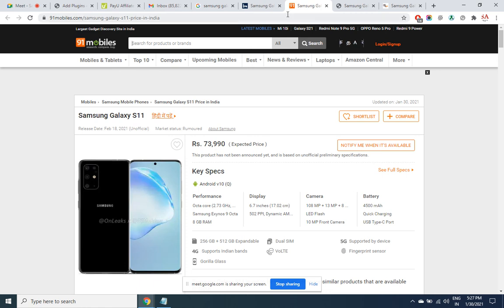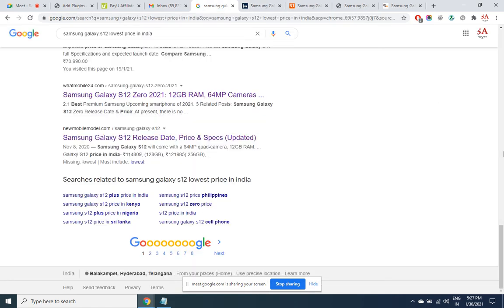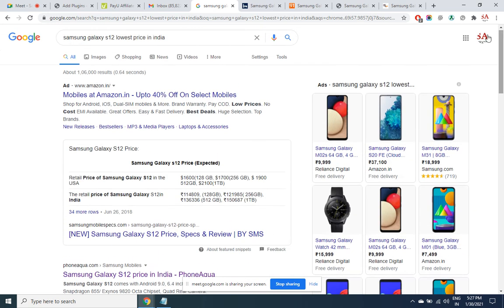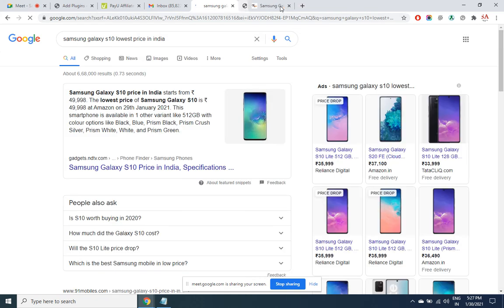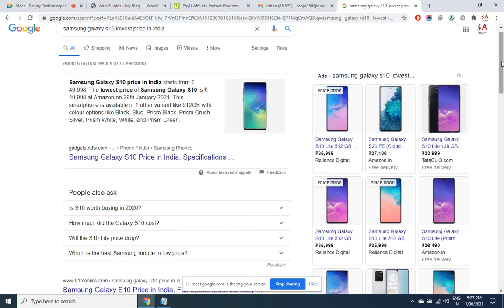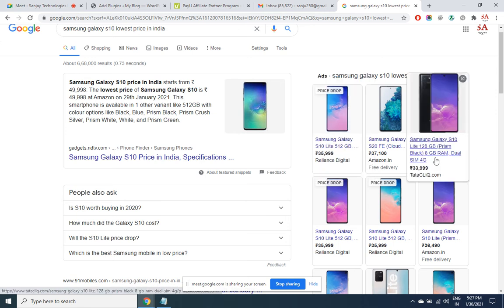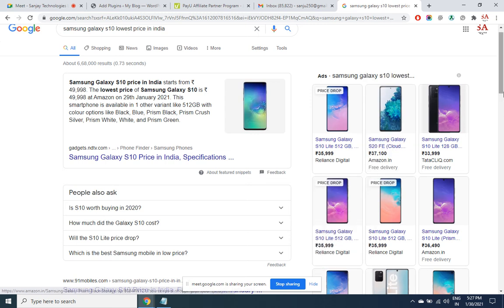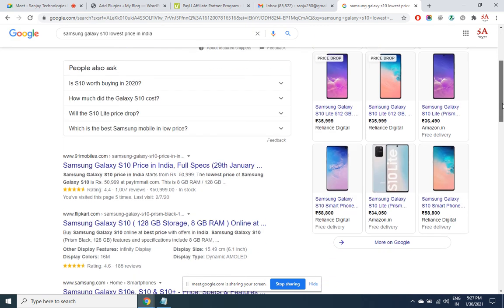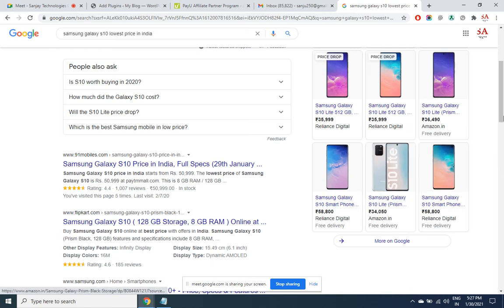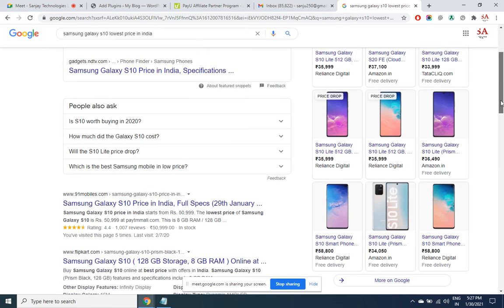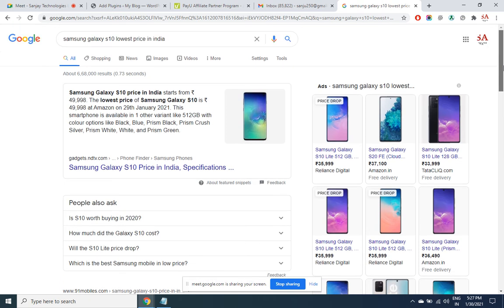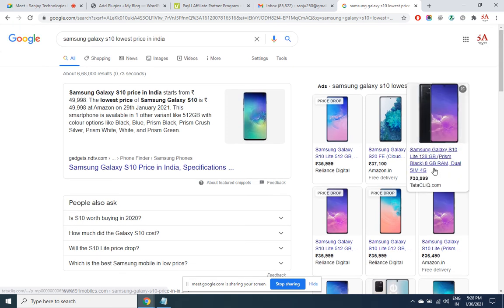Okay, this is not yet come into the market. Let's see for S11 or S10. Reliance Digital, it is 35,999. Tata Click 33,999. Amazon 34,000. Different model. So let's say Tata Click is offering it for the lowest price, which is 34,000 approximately.